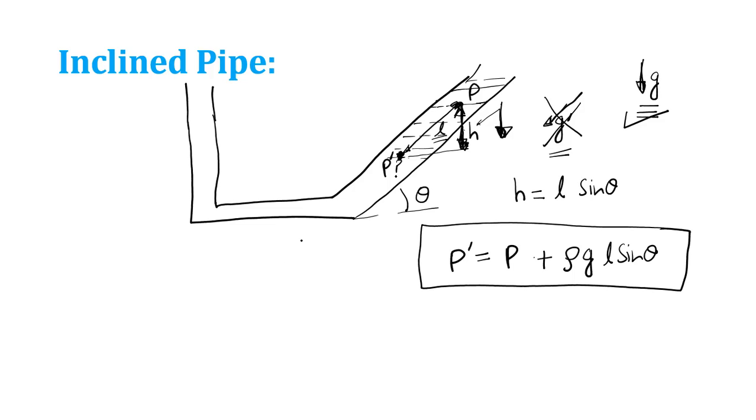So let us solve a problem on an inclined pipe. The problem says there is an inclined pipe which is making an angle theta here, and it is filled with a fluid.